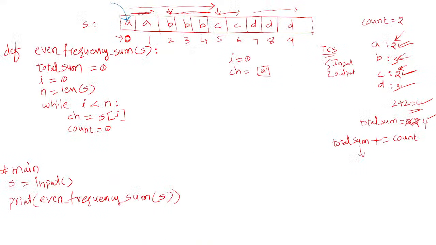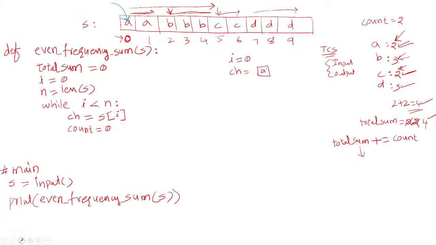Got it? Right. So now I take a variable. Then what I do is I go on counting A in this string. Since we know that this is the character that is occurring, how long should I go until I encounter a different character? I go on counting this character. How do you know whether it is the same character repeating?